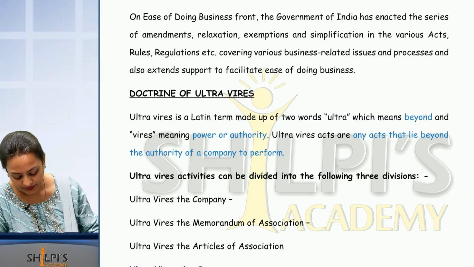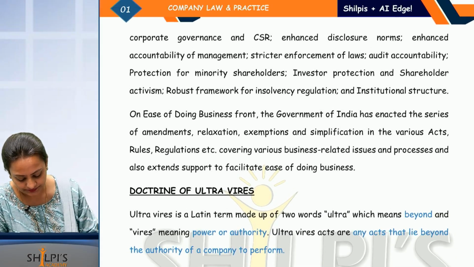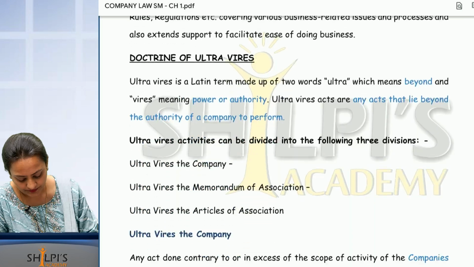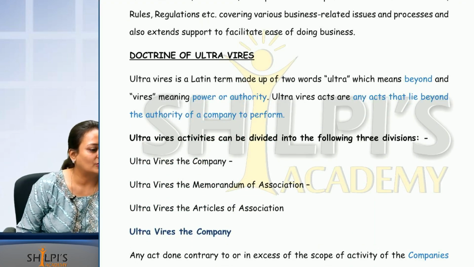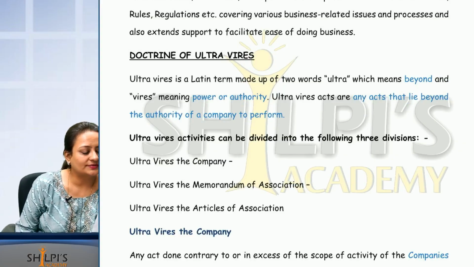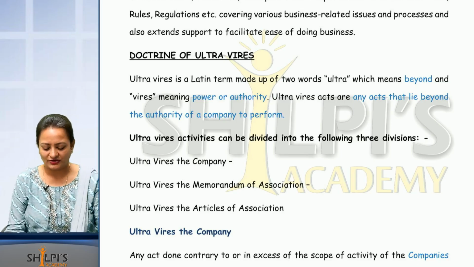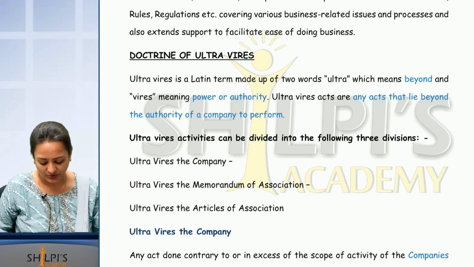Alright. Now just tell me a few things. Do you know a company has 2 important charter documents? What is that? Memorandum of Association and Articles of Association. Okay. I just wanted to check if you people know about it.